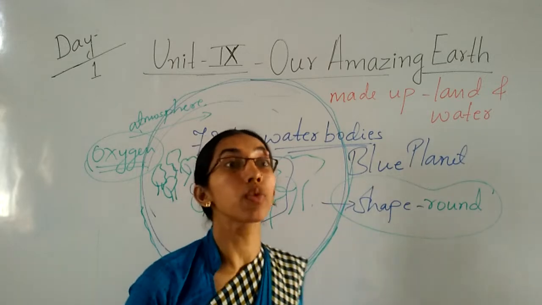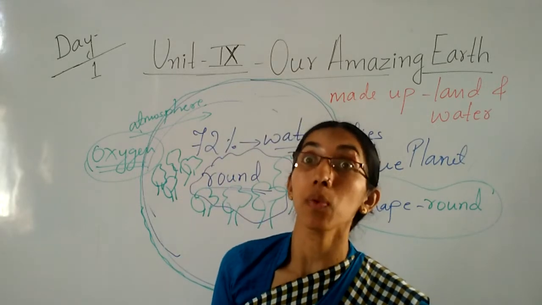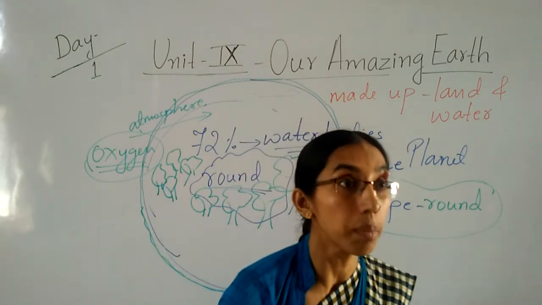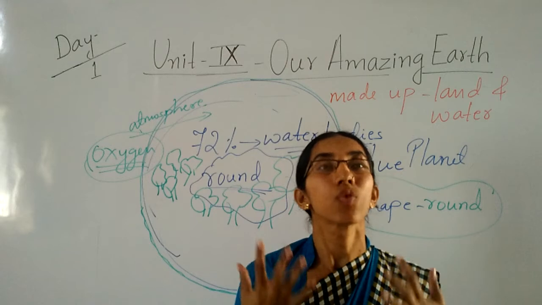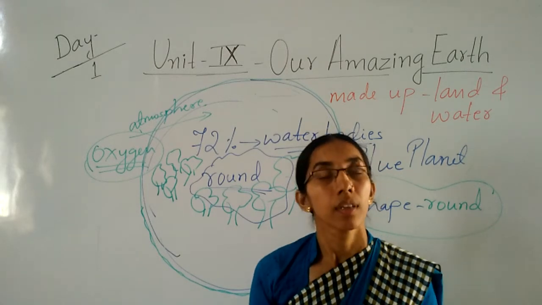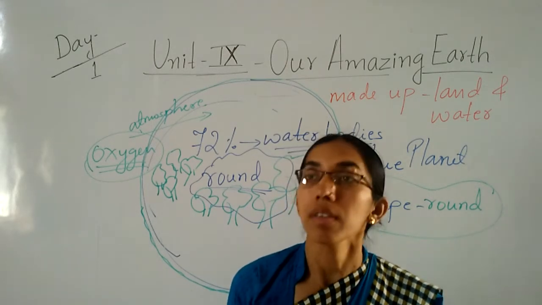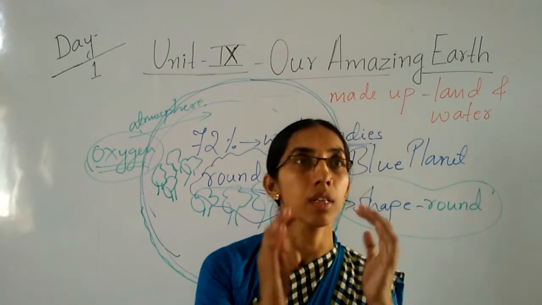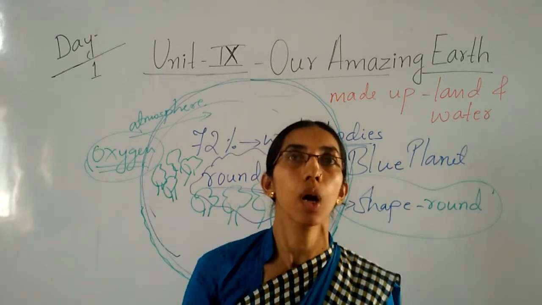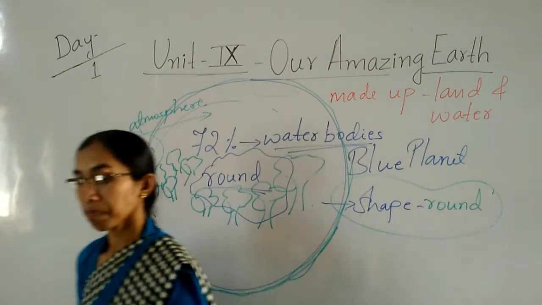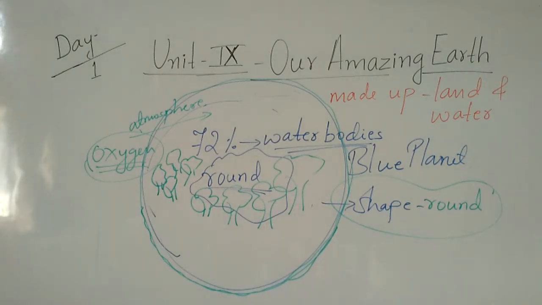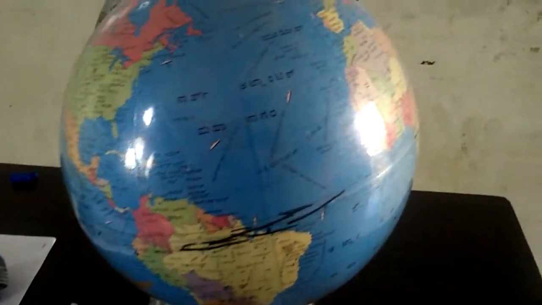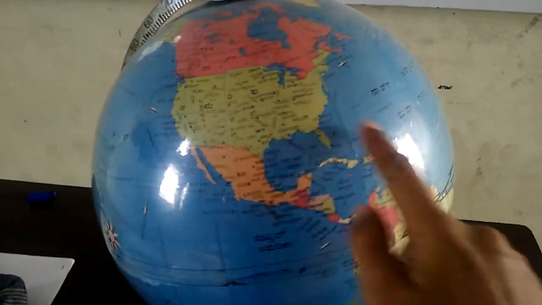Okay, children. Now here I will show the globe. What is a globe? A globe is a model of the earth which represents the places, states, countries, capitals, rivers, seas, oceans, islands, everything we can see on this small globe. It is a model of the earth, children. See the globe.